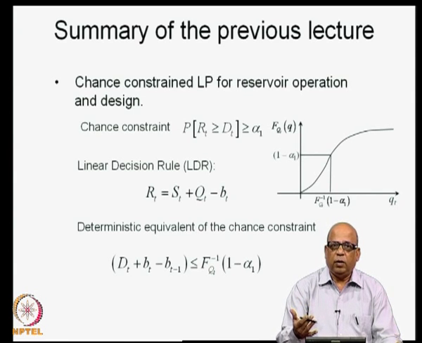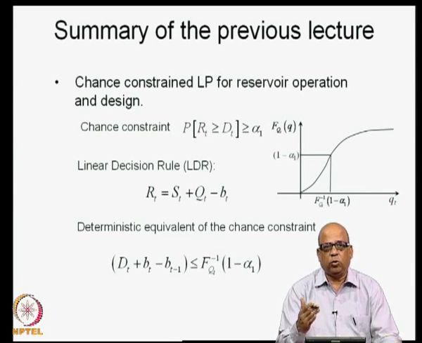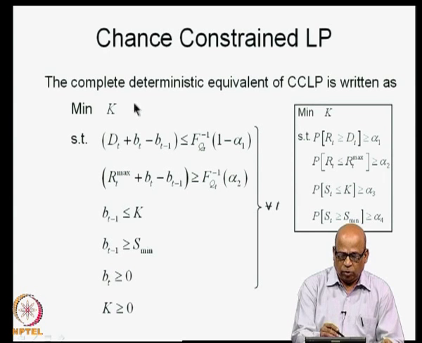Like that, we converted all other chance constraints also. For example, the one associated with the maximum release, the one associated with the minimum storage, the one associated with the maximum storage, etc. All these constraints we converted into deterministic equivalent. So, we will now write down the complete deterministic equivalent of the original problem.